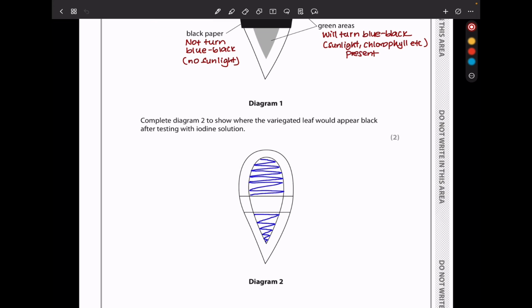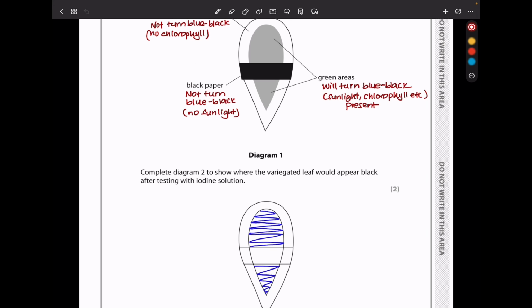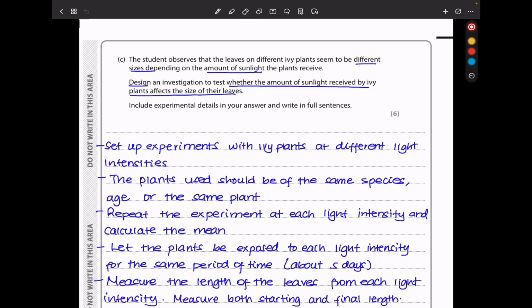Complete diagram 2 to show where the variegated leaf would appear black after testing with iodine solution. Like I said already, this region and this region, number 1 is green, so it has chlorophyll, and number 2, it was exposed to light, so photosynthesis took place, so it's going to appear blue-black when you test with iodine, whereas this region that was wrapped with a black paper is not going to photosynthesize, and these regions here are white, so they do not have chlorophyll, so there will be no photosynthesis.